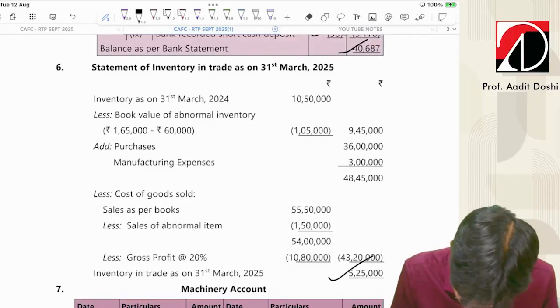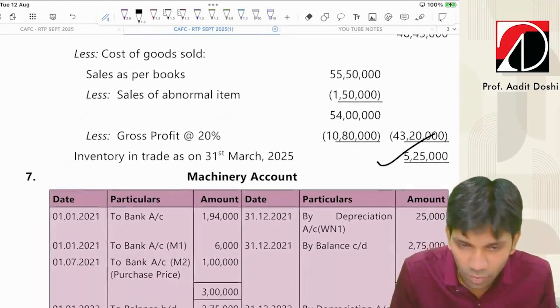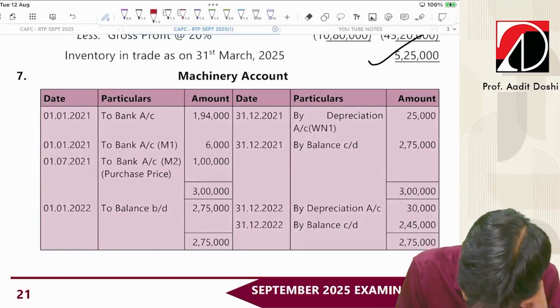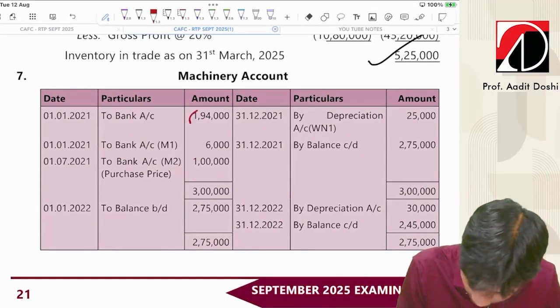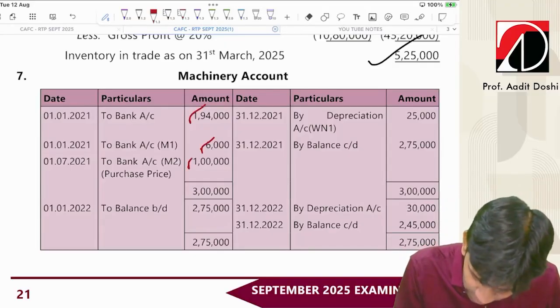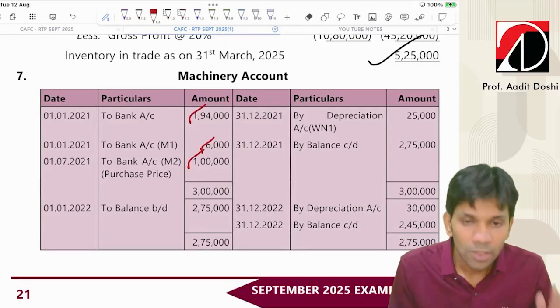Right? Here. Yes. So this is what is prepared by the Institute. Now, first they purchase a machinery. So 1 lakh machinery account debit to bank. This is 2 lakhs. In the same year, they purchased one more machine for 1 lakh. So machinery account debit to bank on 1st July. So this year is over.